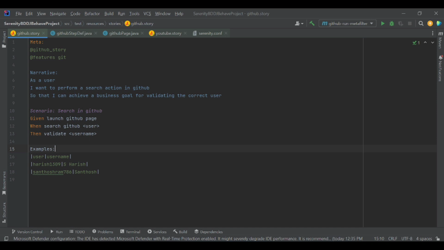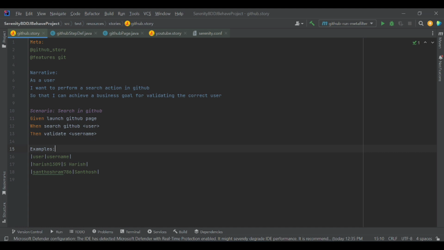Same as that, we will write the automation scripts, and we will keep assertions. Assertions will identify whether the validations are going correct or wrong. Based on that, it will point to the assertion. If it fails, the assertion will fail at that point, and it will also identify the issue. So this is how assertions work.